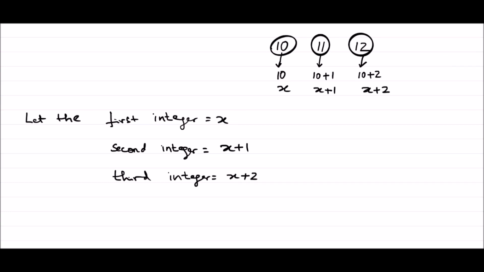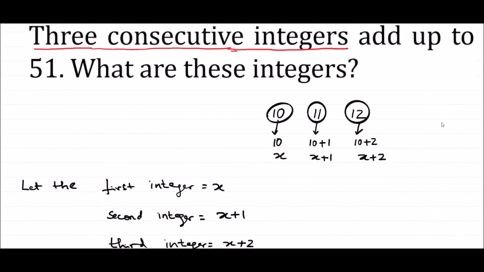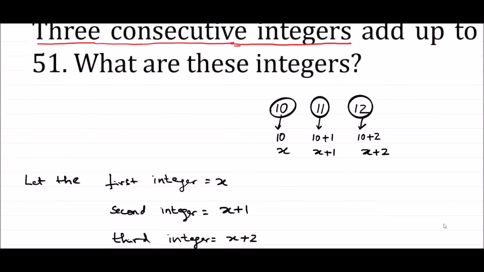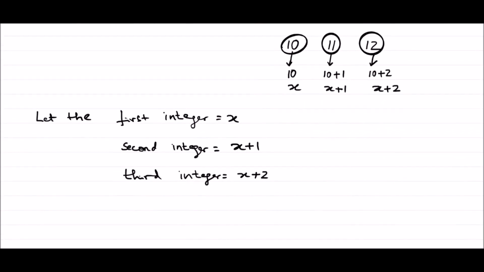Now let us look into the question once again. We need to read the question again and again so that it will be very clear for all of us. 3 consecutive integers: we considered 3 consecutive integers x, x plus 1, x plus 2. When 3 consecutive integers add up, they give 51. What are these integers? That means when we add these 3 consecutive integers, we are getting 51.